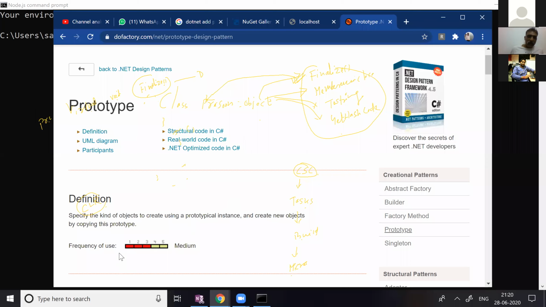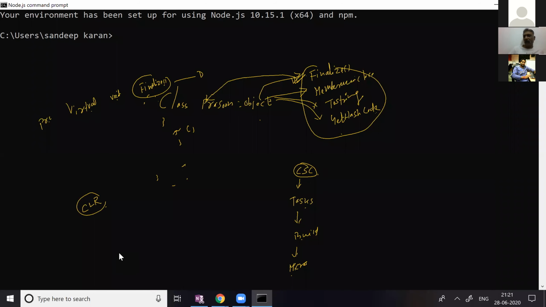Sir, look at the definition: specify the kind of objects to create using a prototypical instance, and create new objects by copying this prototype. One minute. Creating a new object by copying. Okay, I got something. Cool. So MemberwiseClone helps me achieve the prototype pattern.